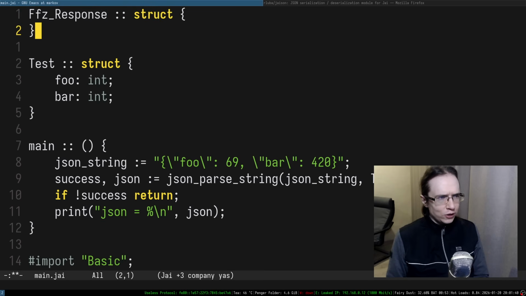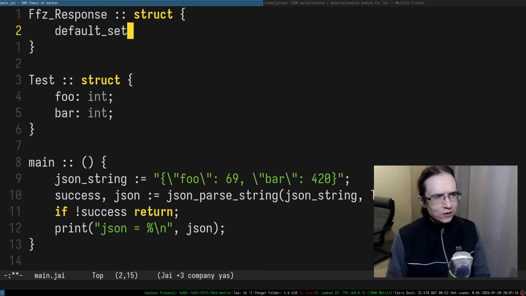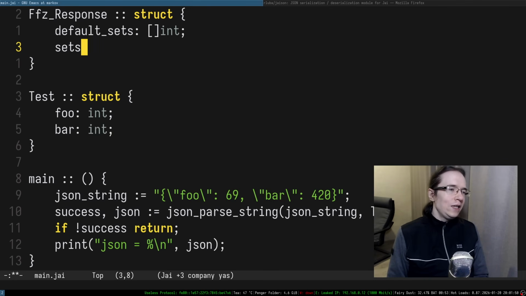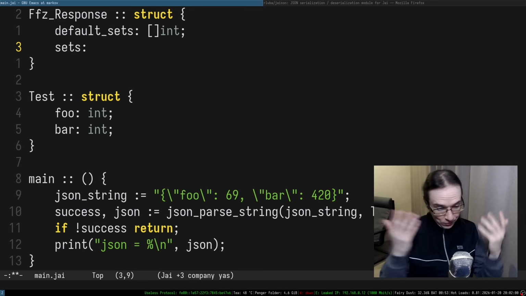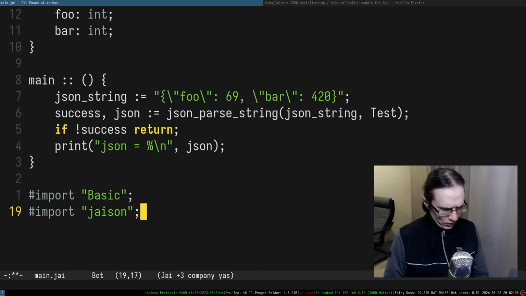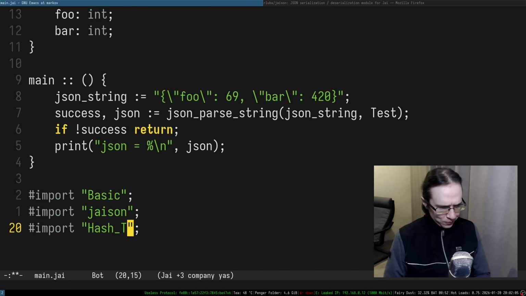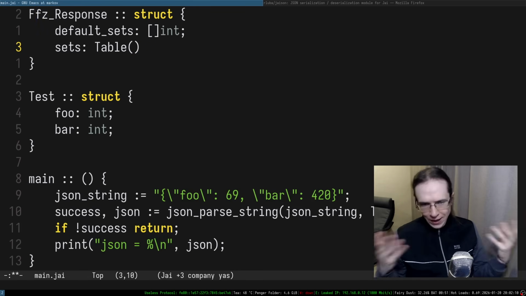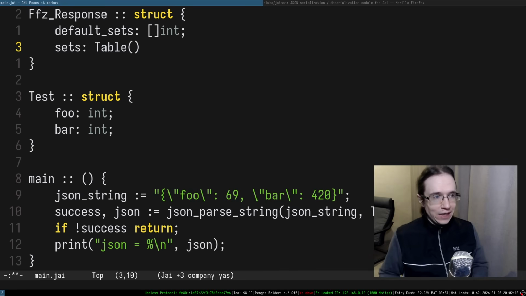which is going to be a structure. Then you can have default sets, which is going to be an array of integers. You can do that, but then in here, you can't define sets as any particular structure. It has to be a hash table. Jai does have hash tables, right? So it's literally a hash table, and you define them like this. This is a table, and structures in Jai act like functions. If they are generic, they can accept parameters.